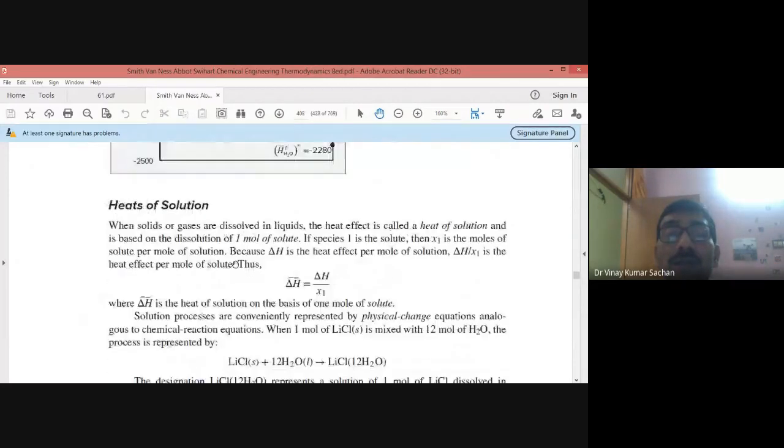Now there is another important topic, heats of solution, which you should read. Here it is defined as the change in enthalpy of the system per unit mole of the component.